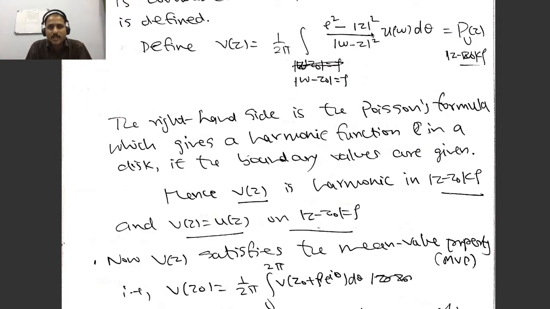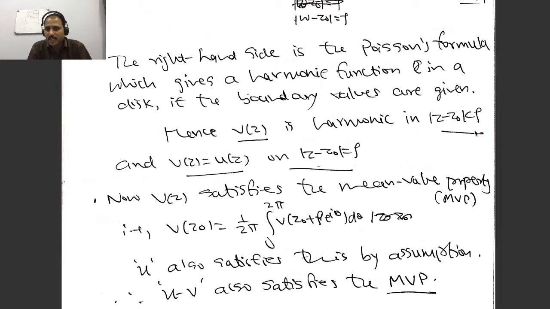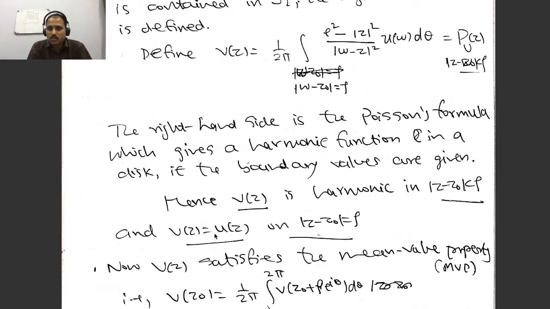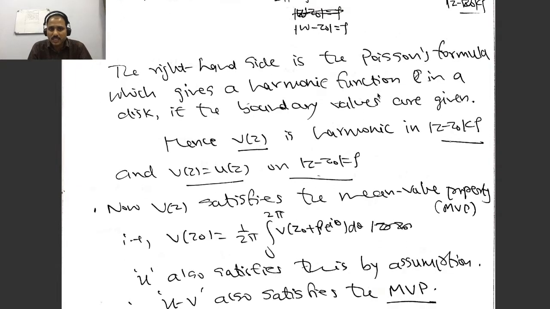So once we consider the Poisson integral, that is harmonic. The right hand side is the Poisson formula, which gives a harmonic function in the disk. If the boundary values are given, then by the Poisson formula v(z) is harmonic in the interior, and v(z) equals u(z) on the boundary by the definition.